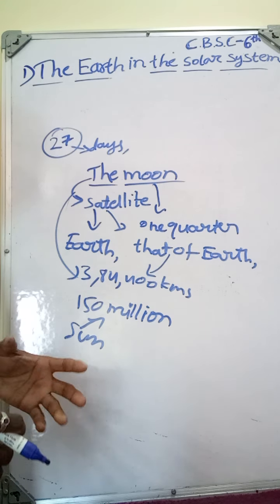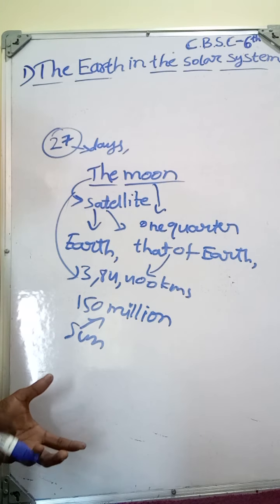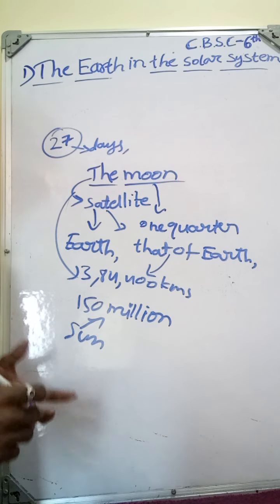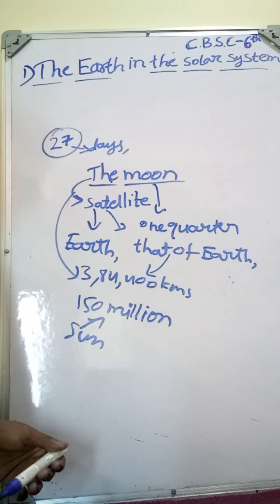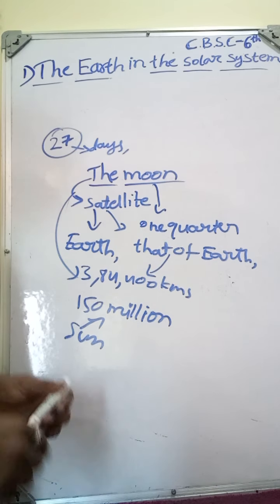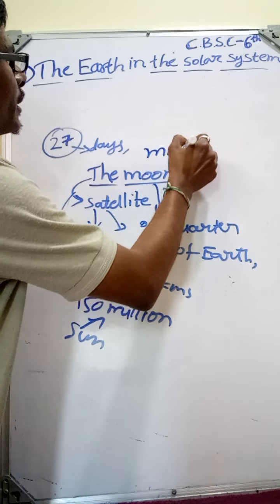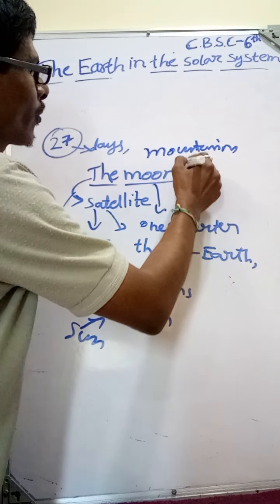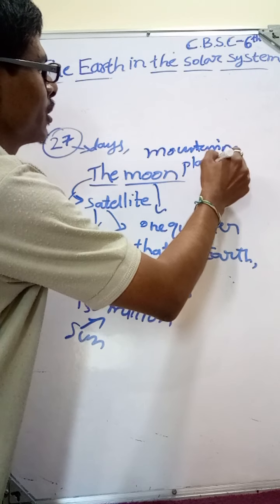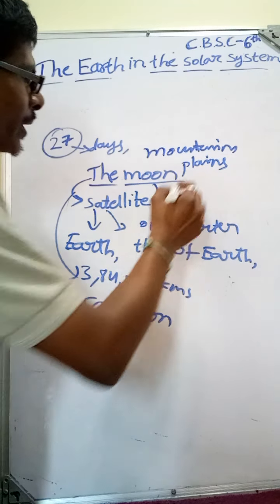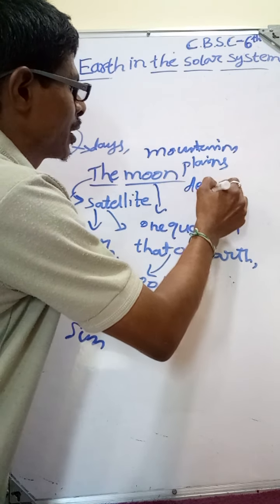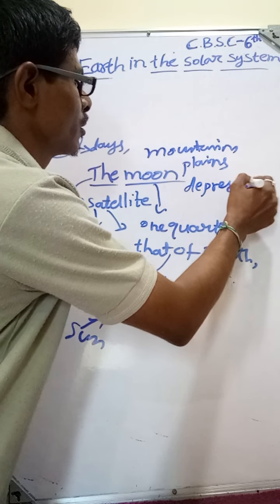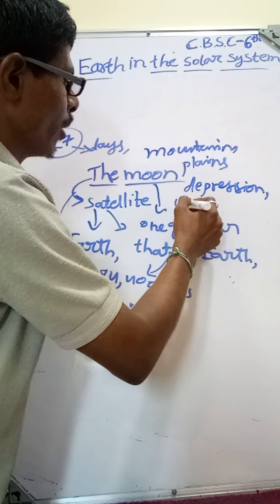There is no water and there is no air on the Moon, but it has mountains, plains, and some depressions, meaning ups and downs.